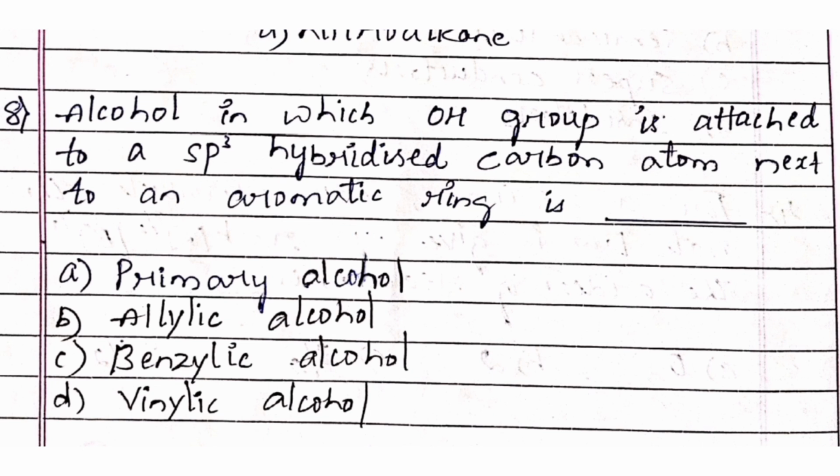Next one, the alcohol in which the OH group is attached to an sp3 hybridized carbon atom next to an aromatic ring is option A primary alcohol, option B allylic alcohol, option C benzylic alcohol, option D vinylic alcohol. And the right answer is option C benzylic alcohol.